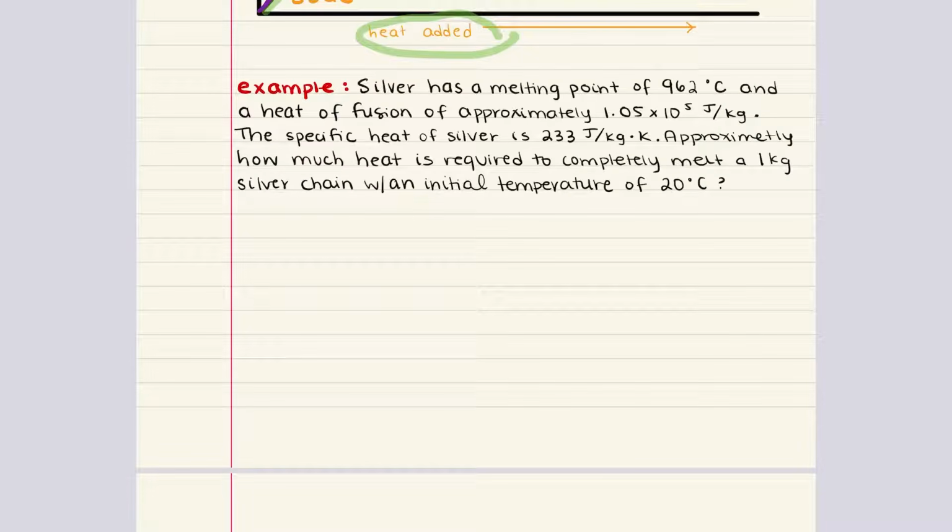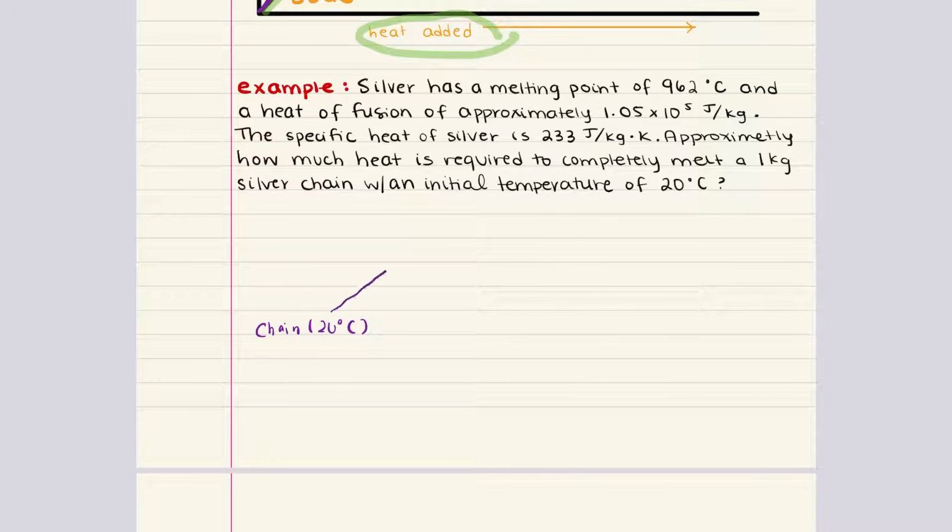This problem says silver has a melting point of 962 degrees Celsius and a heat of fusion of approximately 1.05 times 10 to the 5 joules per kilogram. The specific heat of silver is 233 joules per kilogram times Kelvin. Approximately how much heat is required to completely melt a 1 kilogram silver chain with an initial temperature of 20 degrees Celsius? So we have our chain here starting at 20 degrees Celsius.